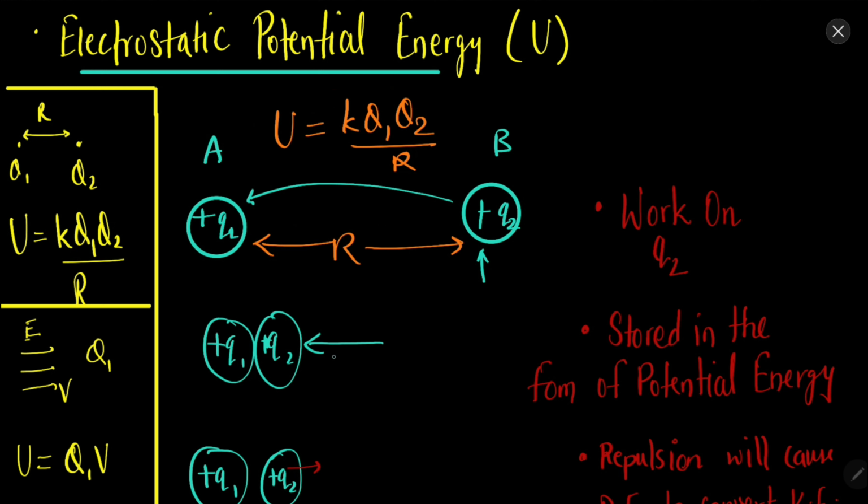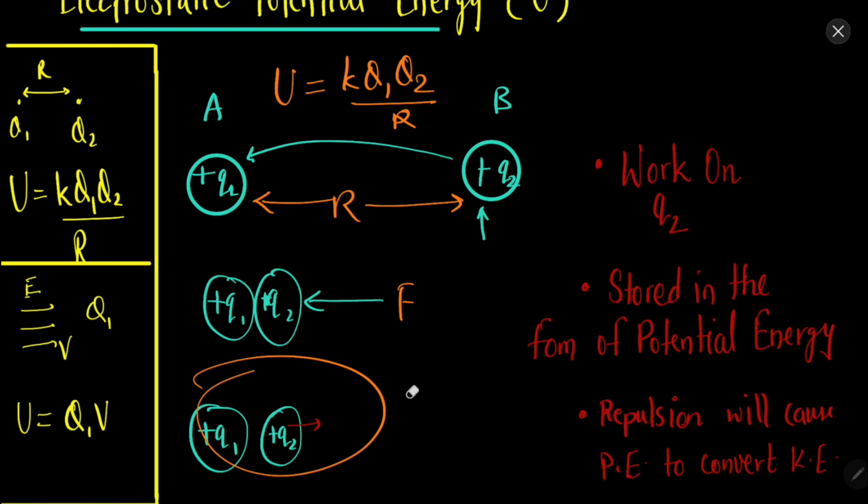The potential energy between the two charges can be found using this formula, which is quite easy. You can understand that when we have two charges, they will attract or repel each other. Let's say they are positive, so when we push them towards each other, we need to do some work. That work is stored in the form of potential energy, because as soon as we remove the force, they will again go back to their original location. So that work done is stored in the form of potential energy.